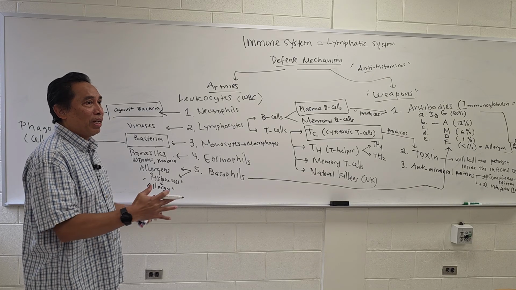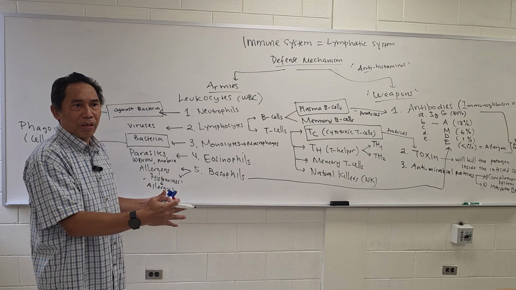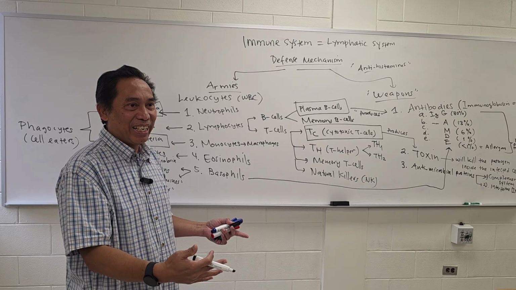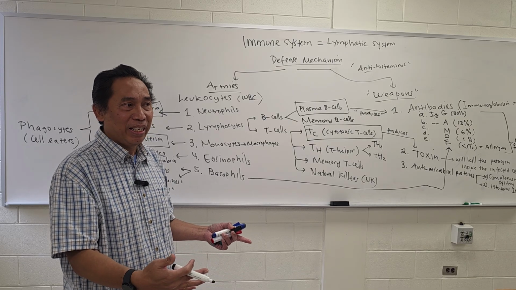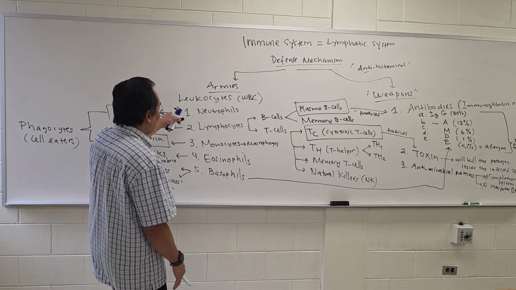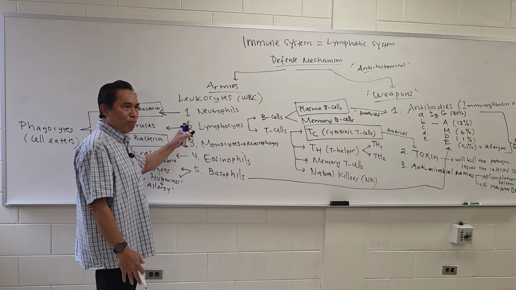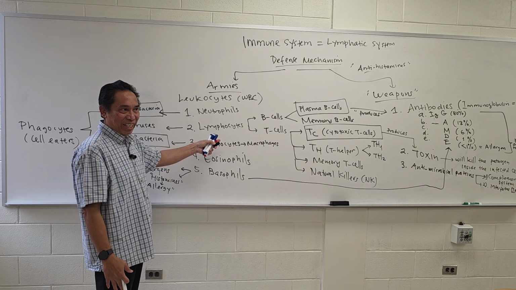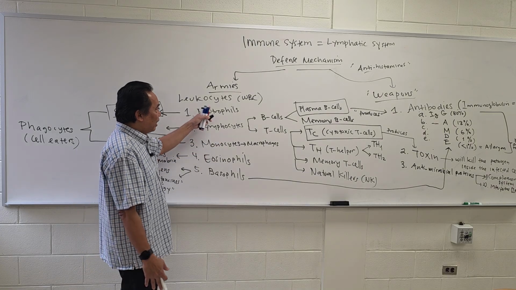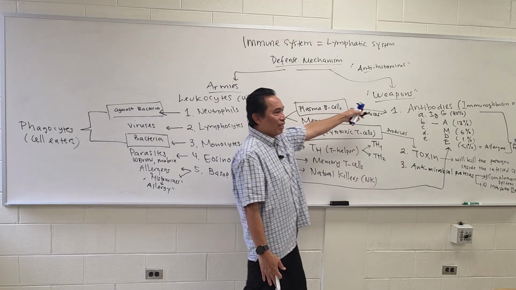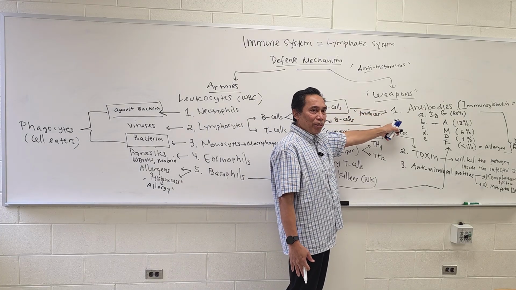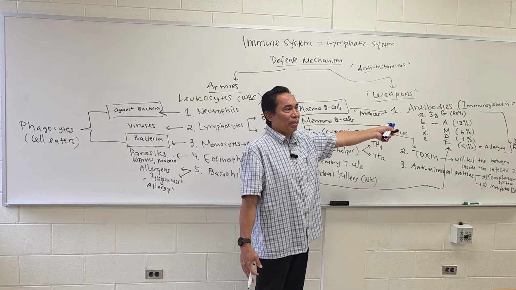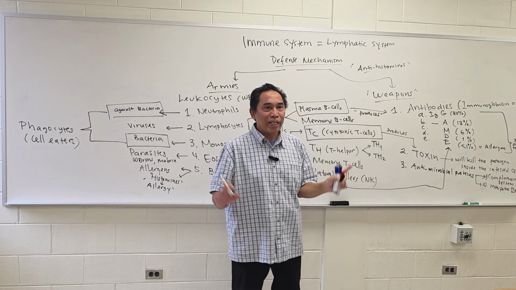Okay, so this is the list of our equipment inside our body to fight against infection. We have the army, which is the cells that have the ability to move, to kill, to destroy the enemies, and they also produce the weapons. The weapon is what will be used by this army to kill and destroy the pathogens. Can you follow this?